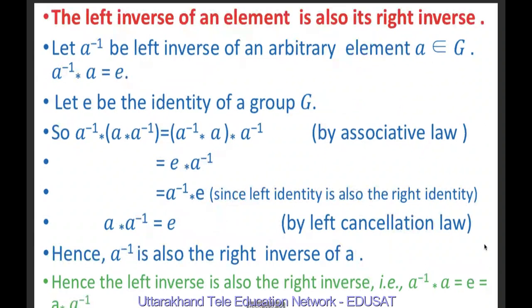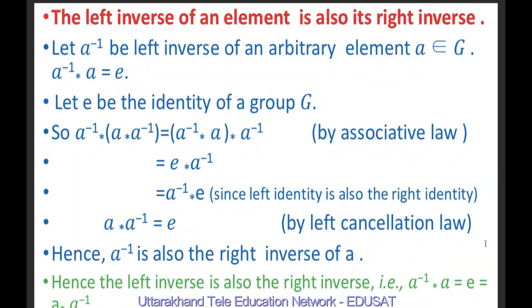Again, the left inverse of an element is also its right inverse. Let A inverse be the left inverse of an element A belonging to G. Therefore, A inverse star A is equal to E. Let E be the identity element of the group.